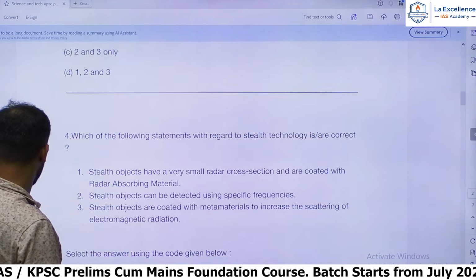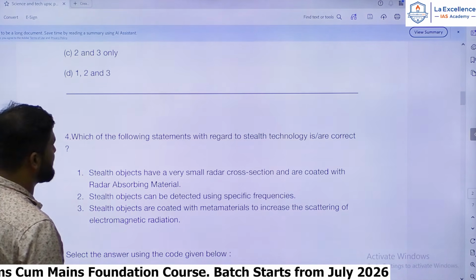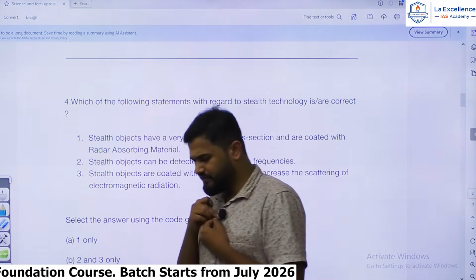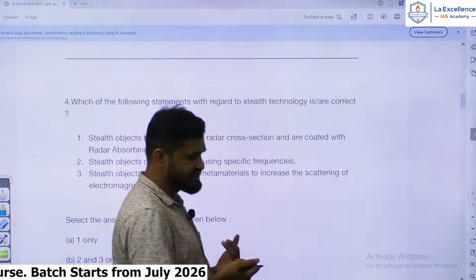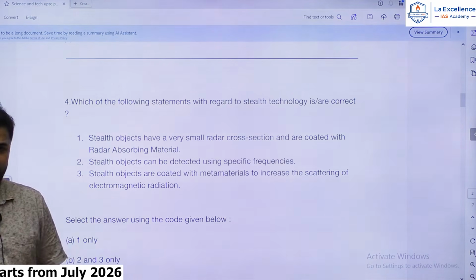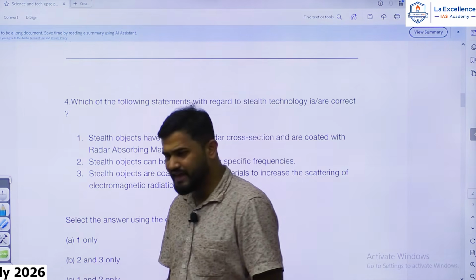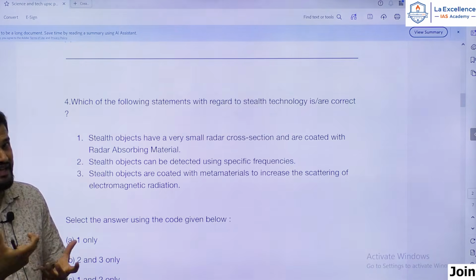Question number 4 says, which of the following statements with regard to stealth technologies are correct? Stealth technology from defense is an expected topic, because many aircraft and missiles we are developing and we have imported. S-400, BrahMos, and our upcoming aircraft are being built upon stealth technology.